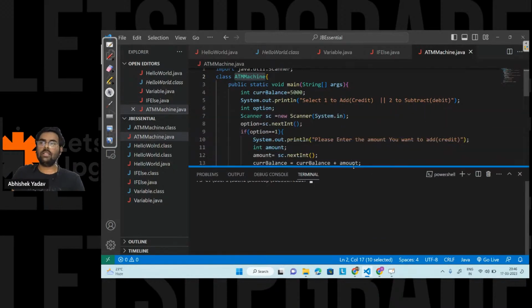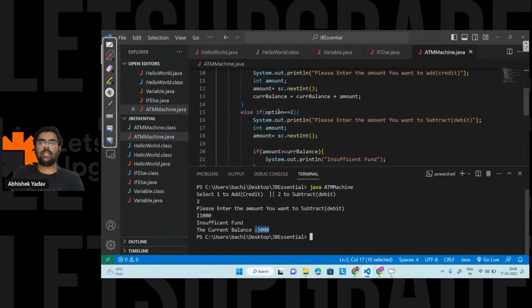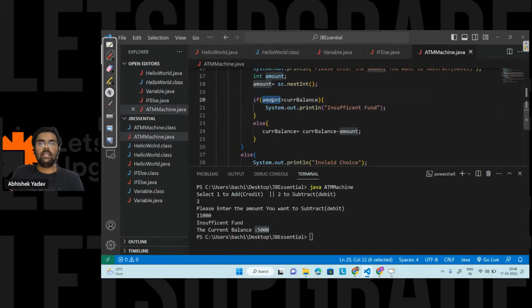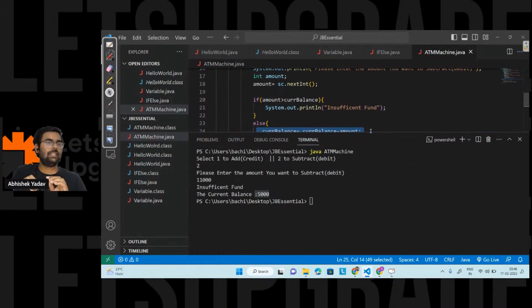Why? Because we move to the option number 2. In the option number 2, the amount value is 11,000 rupees, and here at line number 20, 11,000 is greater than 5,000 rupees. Okay, so I am printing this statement, right? I am not executing this code. Yeah, everyone is clear till this point? Anyone has any doubt, please write in the chat.